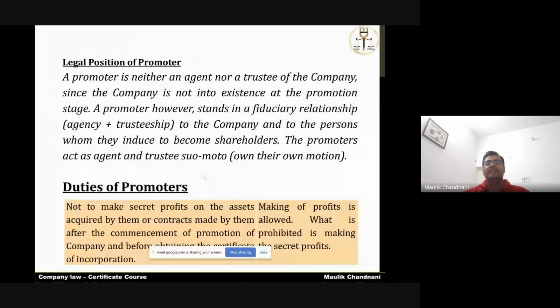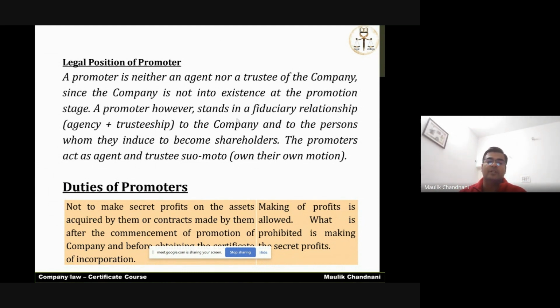Now, what is the legal position of the promoter? The promoter will not be an agent because the company is not in existence: no principal, no agent. The promoter is not a trustee because for a trustee, the trust has to be there, but the promoter is doing the pre-incorporation agreements. The company is not right now a legal entity in the eyes of law. The company is not in existence at the promotion stage.